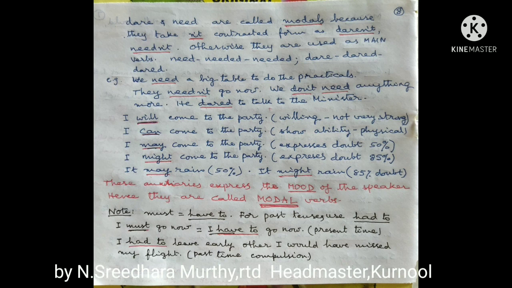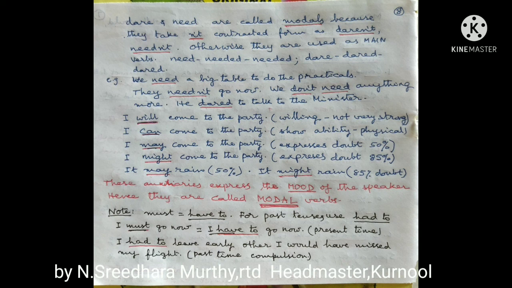I may come to the party expresses doubt, 50%. I might come to the party. It expresses doubt, 85%. It may rain. Possibility 50%, 50-50. It might rain. Possibility only 15%. That is, no possibility 85%. These auxiliaries express the mode of the speaker. Hence they are called modal verbs.